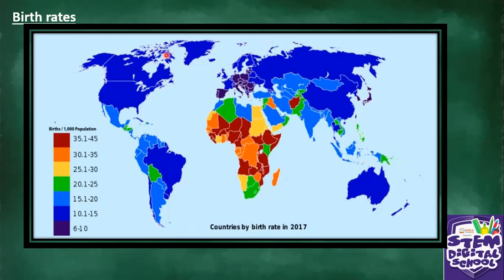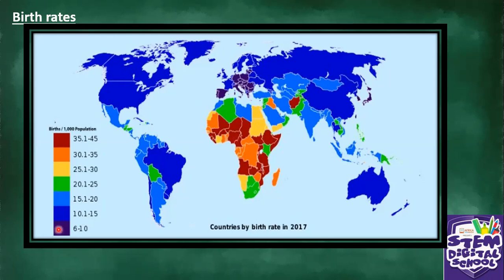And what else? Russia, also other parts of Asia, Australia, New Zealand. So they've got about 10 to 15%. Their birth rate is lower than these countries in Africa.